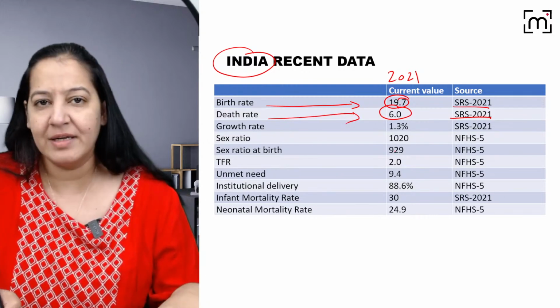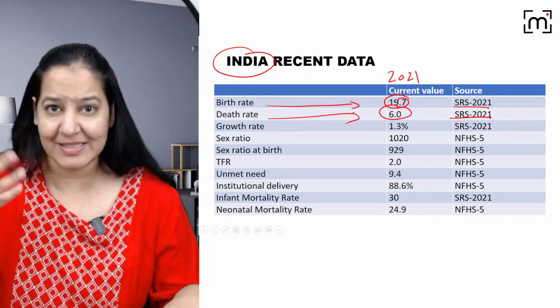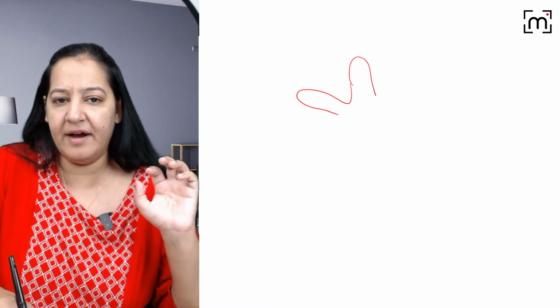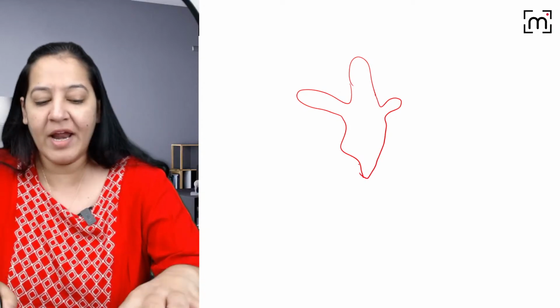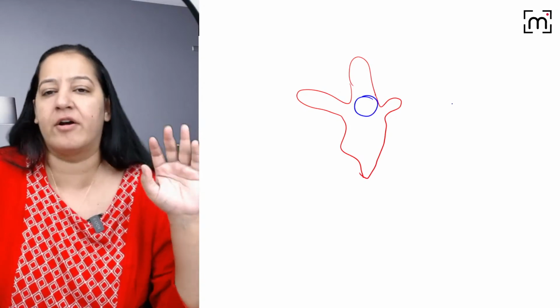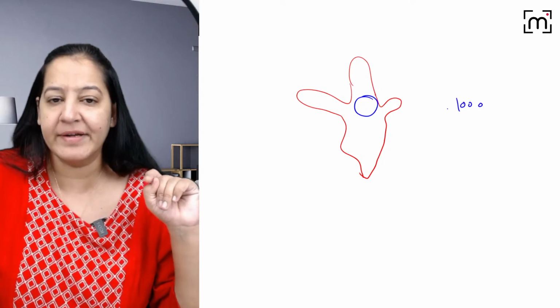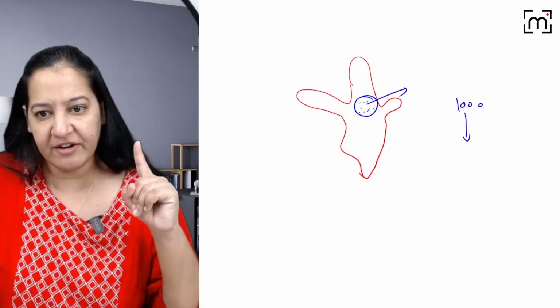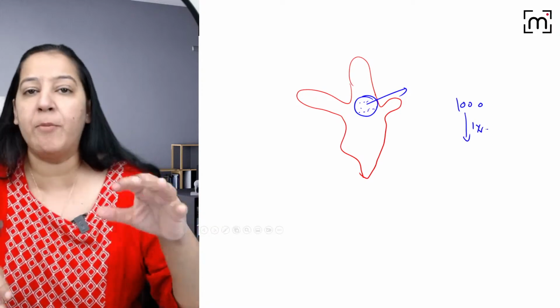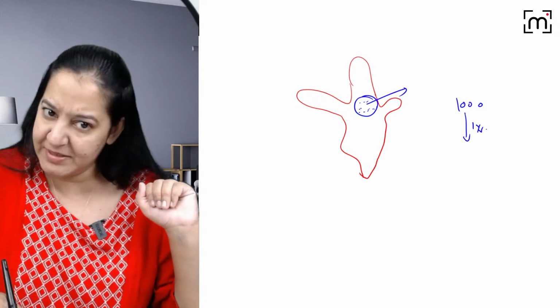What do you mean by that? 19.7 and 6. Imagine this is our country, India. Let me take a rough map. Please don't laugh, it is a rough map, right? Now let me take a group of population anywhere in the country, 1000 people together. Currently they are 1000. But just after 1 year, if I visit the same population, how many of them will be? Will they still be 1000?